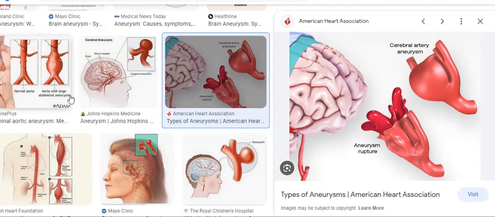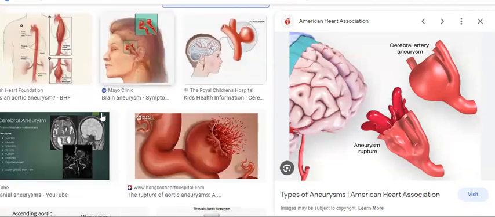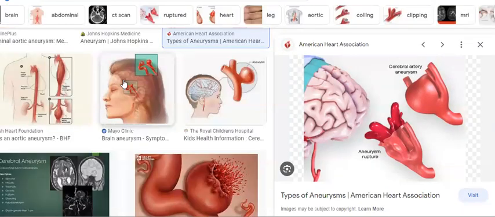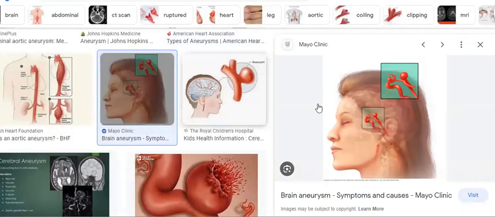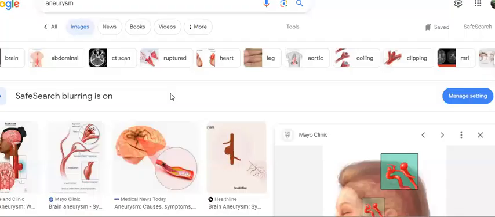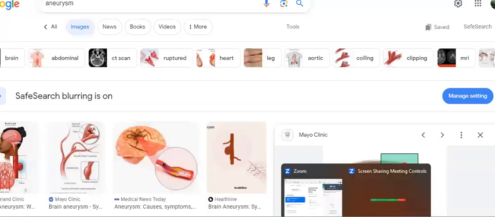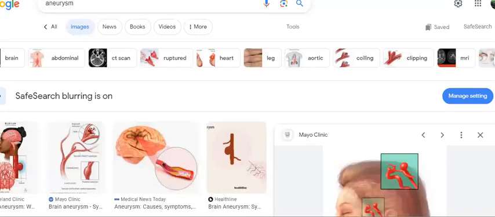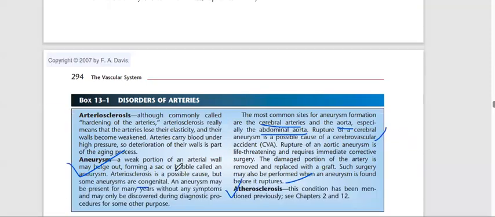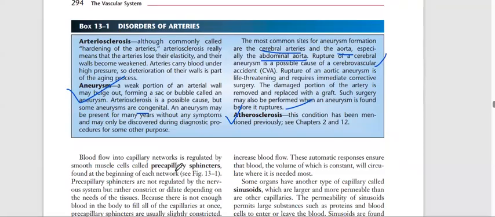So the most common site of aneurysm is in the brain. In the brain, most common. And the second is the aorta. In the aorta, that is the most common site. So what will we do? We have to operate immediately because it is life threatening.